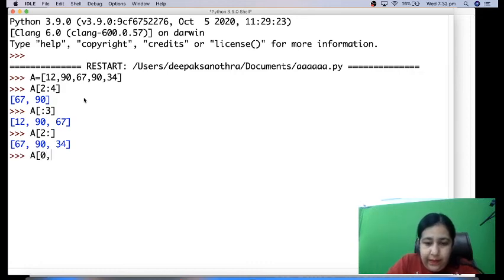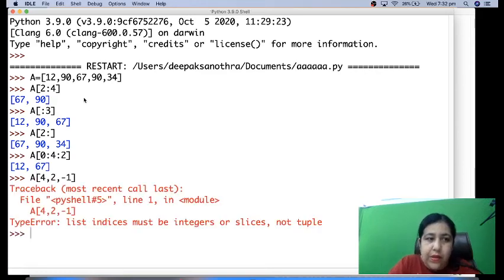If I write A[0:4:2], not comma, colon, so I get position 0, then I get position 2, right? Then you can give anything. You can even have it in reverse. You can have A[4:2:-1].